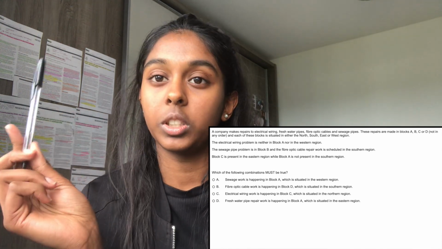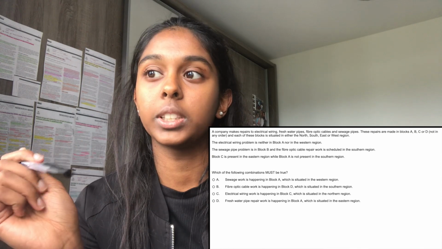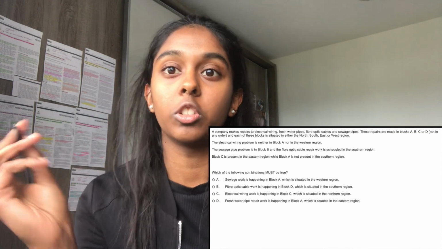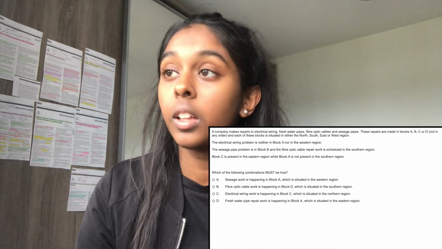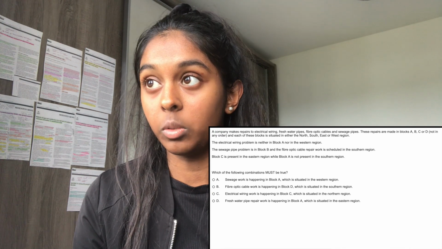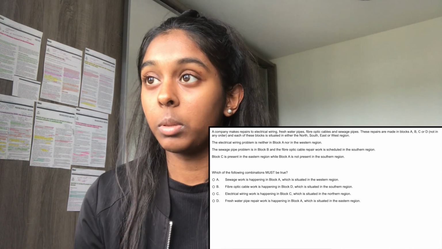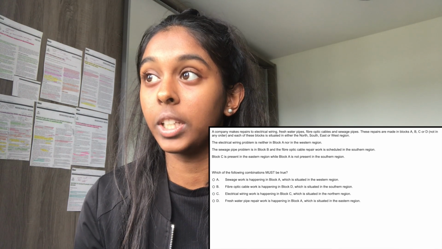The best thing for these kinds of questions is to write a table and make sure you know what each row is, and write possibilities so you can cross them out as you go. So I've got A, B, C and D. The electrical wiring problem is not in block A, nor is it in the west region. The sewage pipe problem is in block B, and the fibre optic cable repair is scheduled in the southern region.